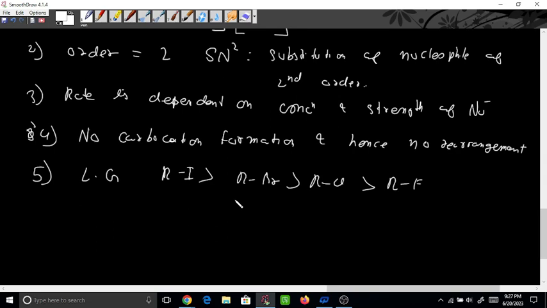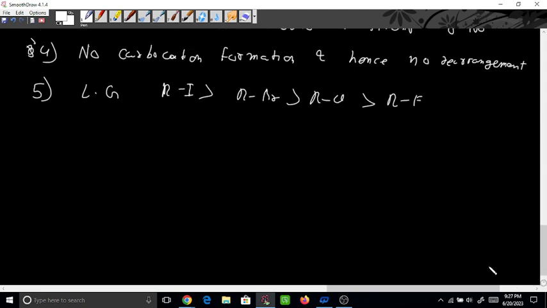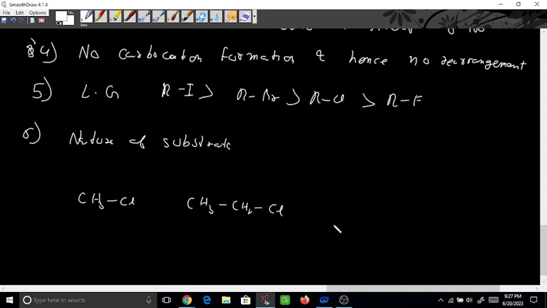Now we see the nature of the substrate. The leaving group is the same here, right? So, nature of the substrate. Now see here, CH3Cl, again I will take this example, CH3CH2Cl, then CH2Cl, and so on. I am not writing the hydrogens here, you should understand. Got it?